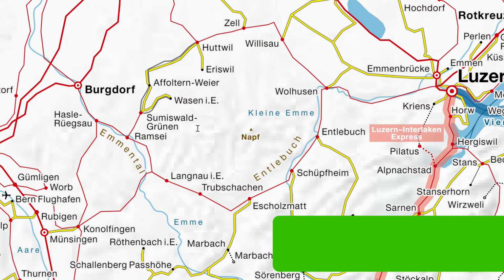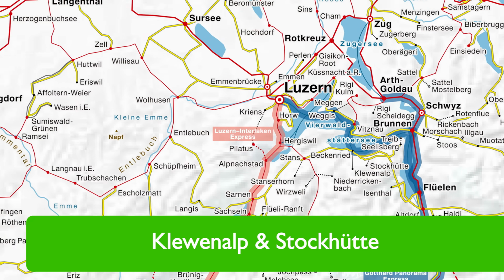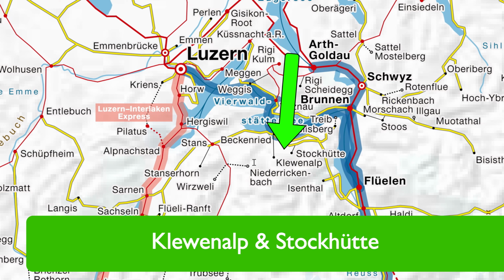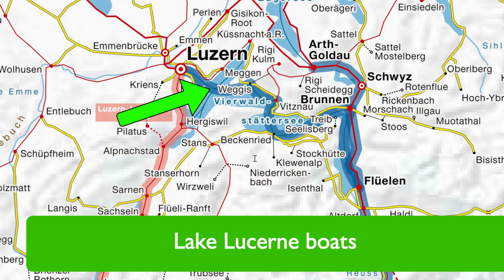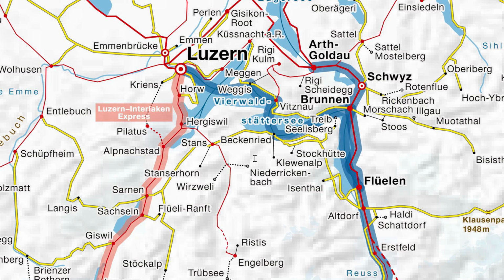In the Lake Lucerne area, we can see that both cableways to Klewenalp and Stockhütte are free. The same applies to Stanserhorn, which is a trip I warmly recommend. Also, the cogwheel trains and cableways of Mount Rigi are free. The spectacular funicular and the cableway to Stoos are free too. And don't forget that all the solid blue lines mean that the boats on Lake Lucerne are free as well.